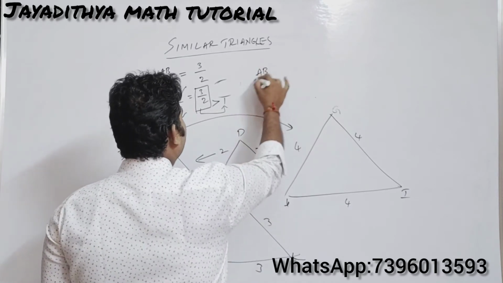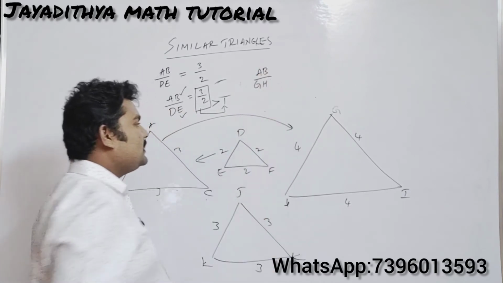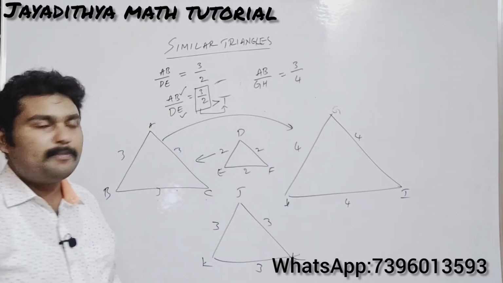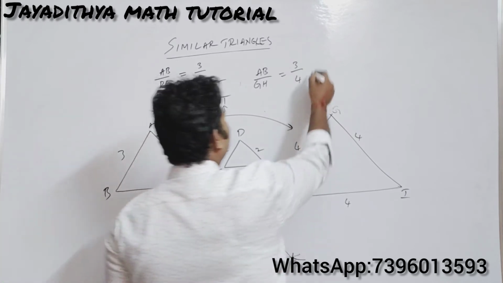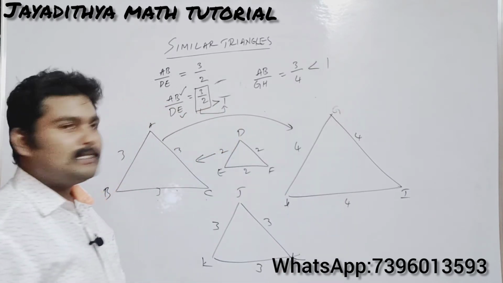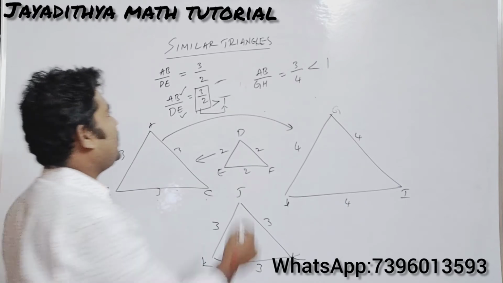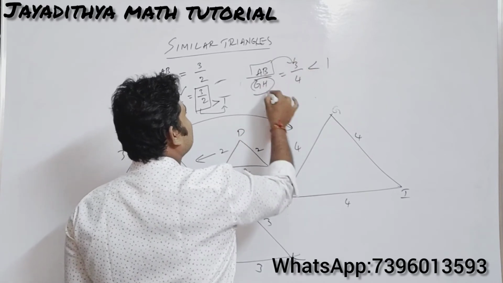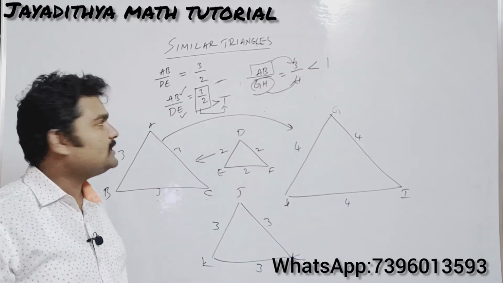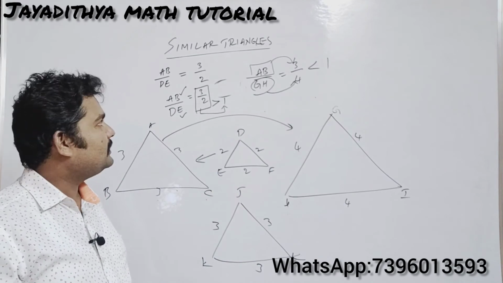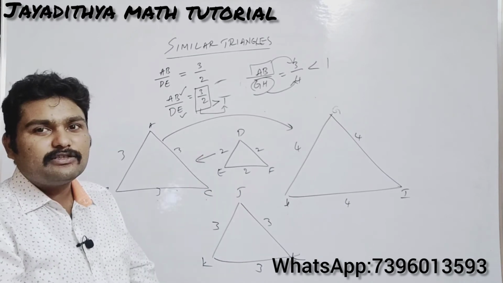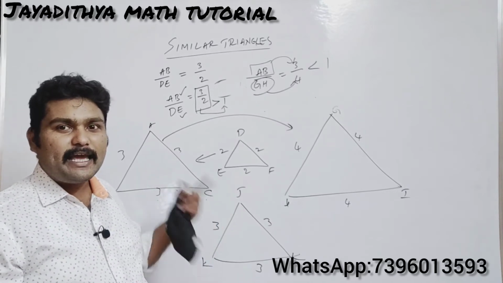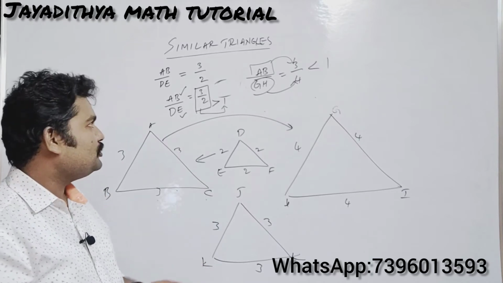And you see these two. If I compare AB by GH, the scale factor will be how much? It is 3 by 4. GH is 4 here. AB by GH is equal to 3 by 4. Its value is less than 1. So what can you say about AB here? AB is the smaller triangle and GH is the bigger triangle. Clear? So there the scale factor is less than 1, so AB is the reduced figure. If it is a bigger one, we'll say enlarged. If it is a smaller one, we'll say it is a reduced figure.